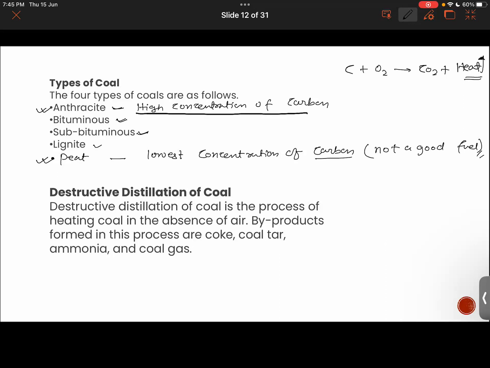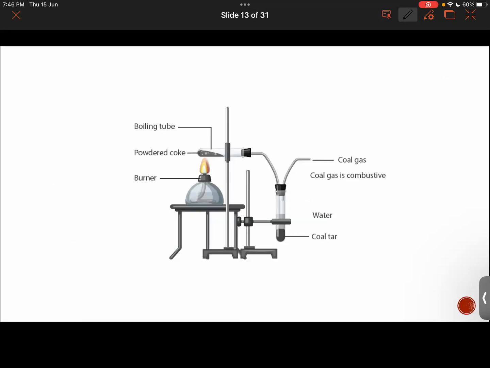Now, destructive distillation of coal. What does it mean here? Destructive distillation is a process in which coal is treated in the absence of air. Byproducts are formed in this destructive distillation of coal. Those are coke, coal tar, ammonia, and coal gas. See here, this is basically destructive distillation of coal.